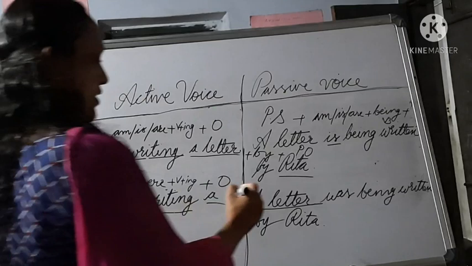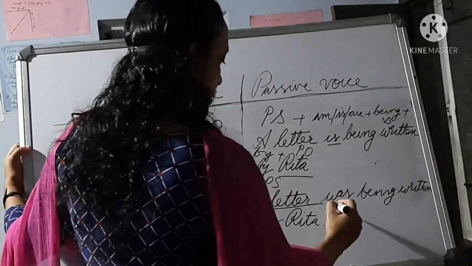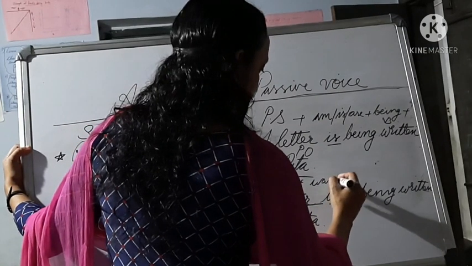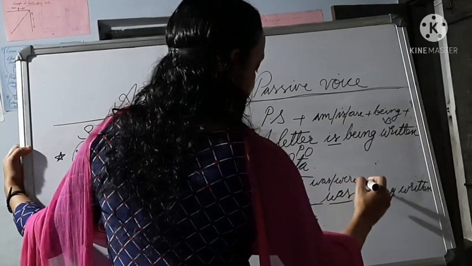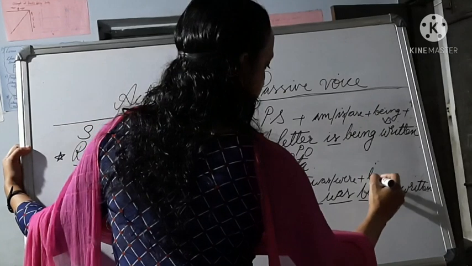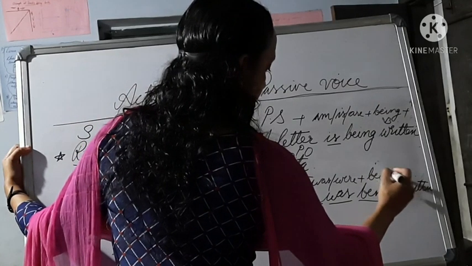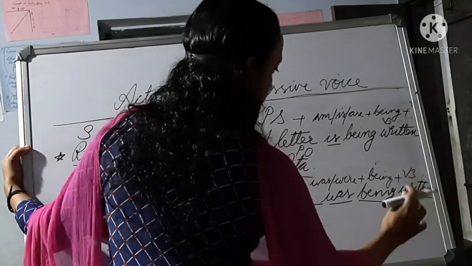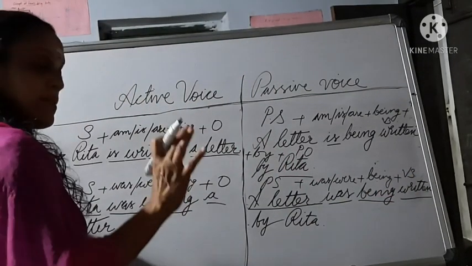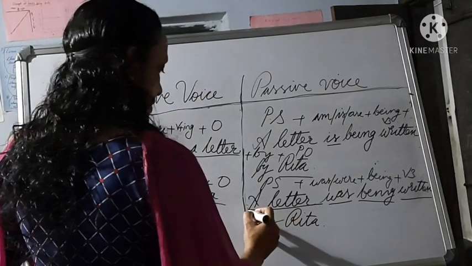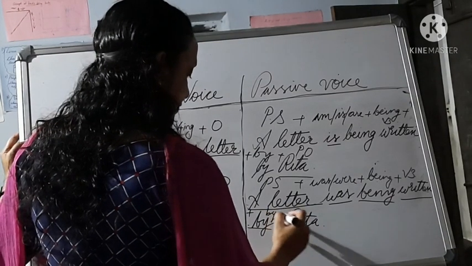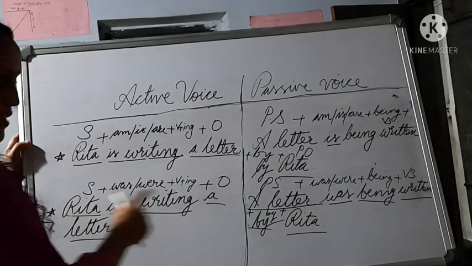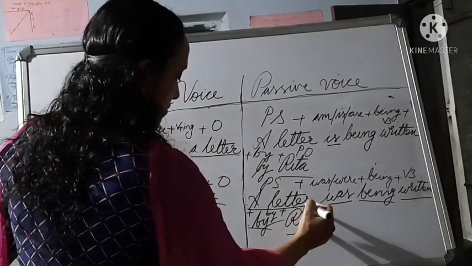in active voice, and it becomes the passive subject plus was or were plus being in all continuous forms plus the V3 form, always you have to use the V3 form in passive voice, plus by plus the subject in active voice becomes the passive object.